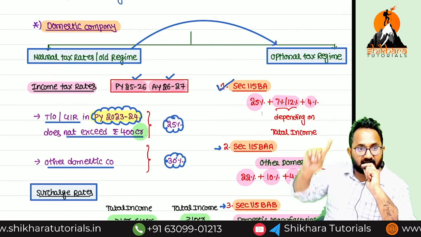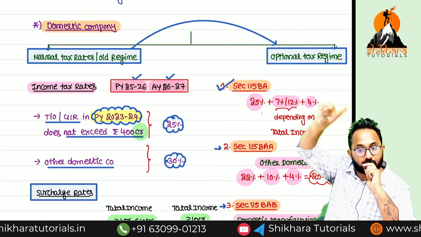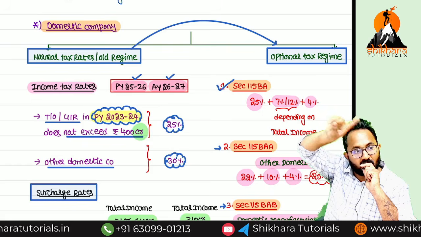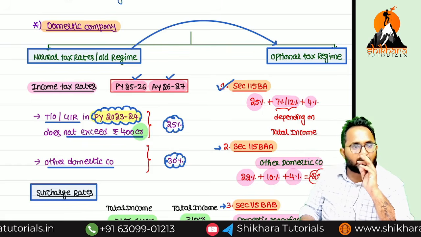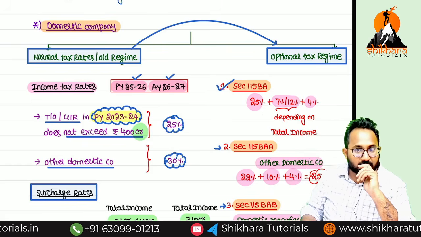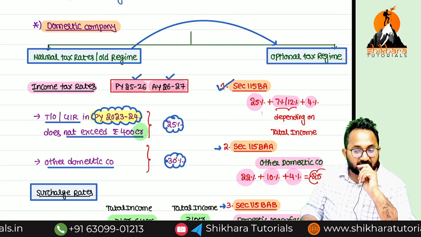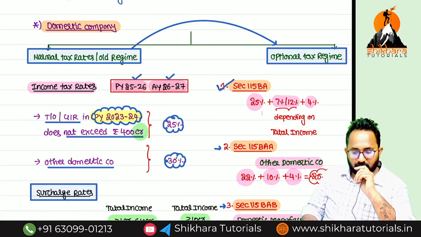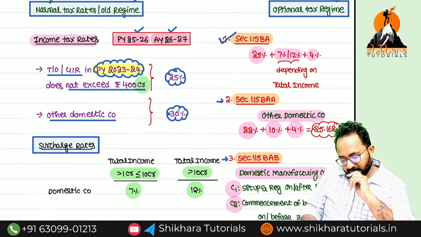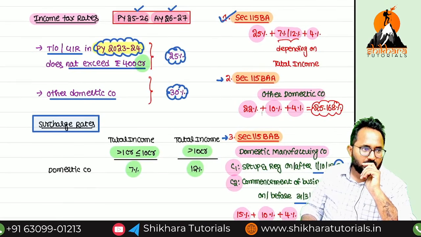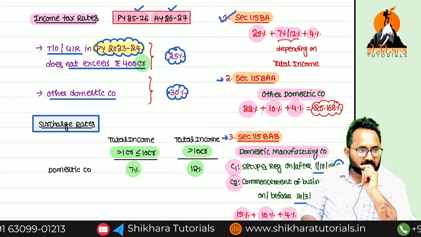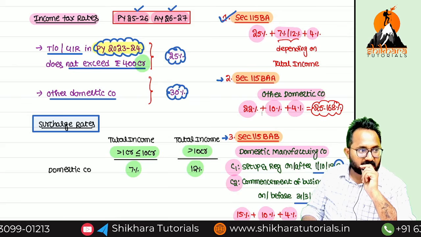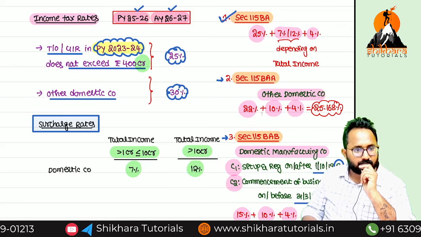If the previous year 23-24 turnover or gross receipts does not exceed 400 crore, not lakhs, crores, the rate is 25%. Otherwise 30%. Now, what is the surcharge? 1 to 10 crores, and more than 10 crores: 7% to 12%.